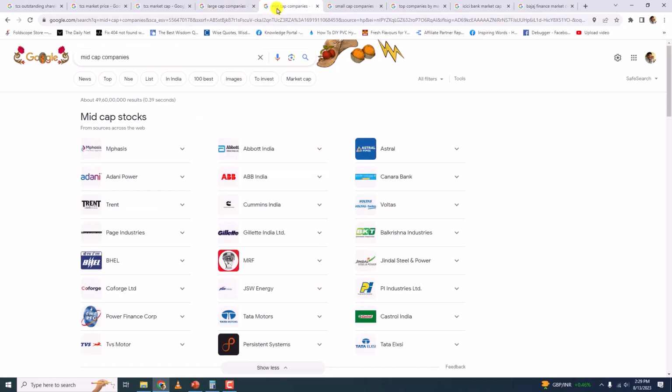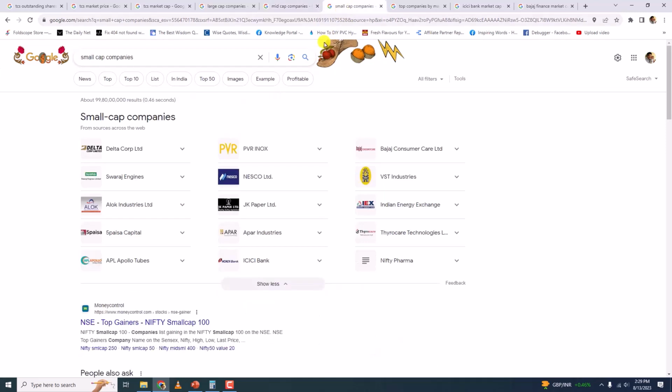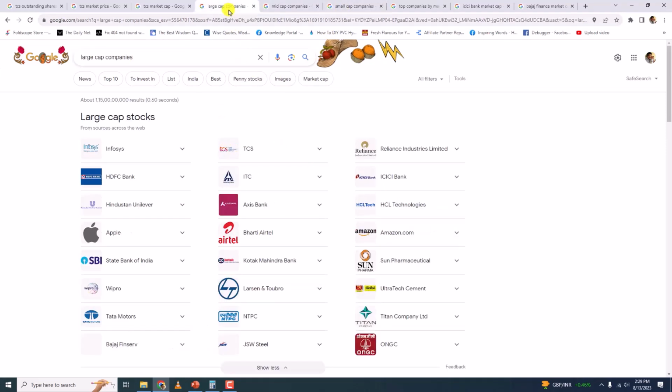If you search for mid cap companies, you'll get a list of all the companies which fall under the category of mid cap. And the same goes for small cap. Now I'll come to large cap and I can see TCS here. I'll take this example of TCS and calculate the market capitalization of the TCS company.